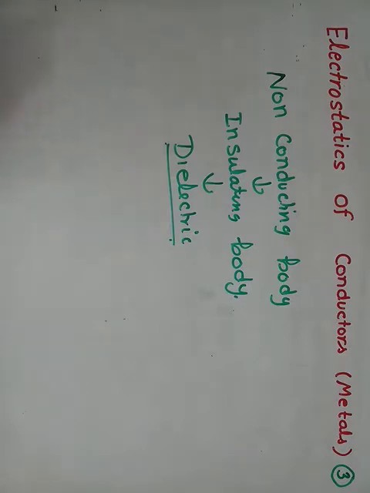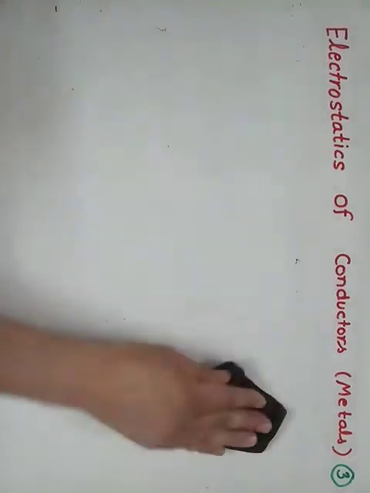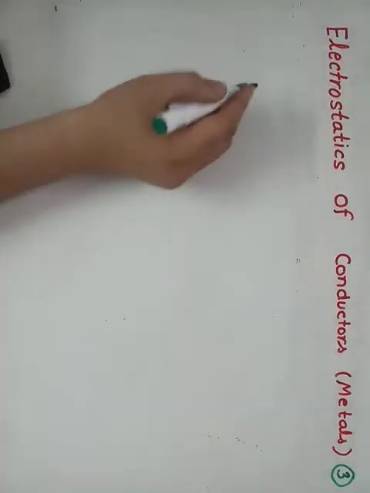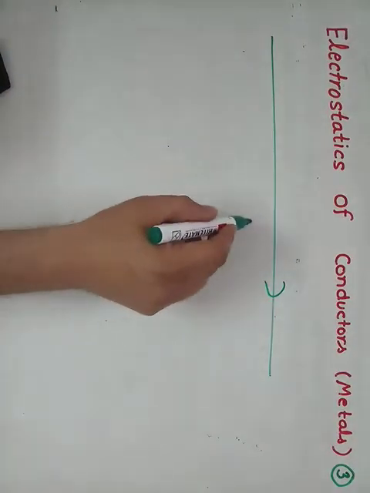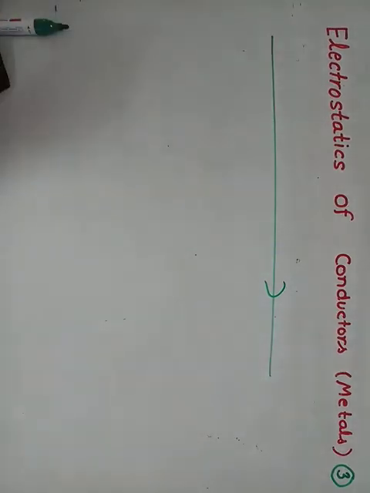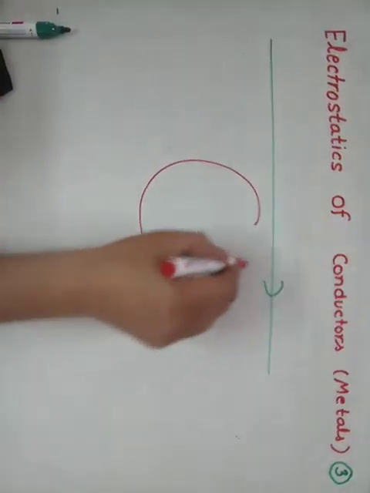Now if we place any insulating body inside the external electric field, what will happen? Suppose this is the external field and this is a body placed here.